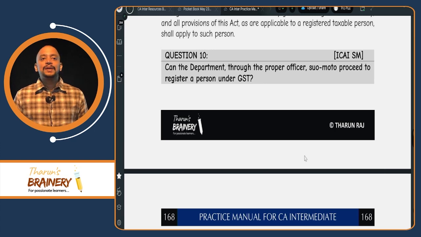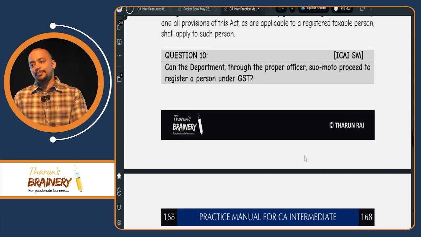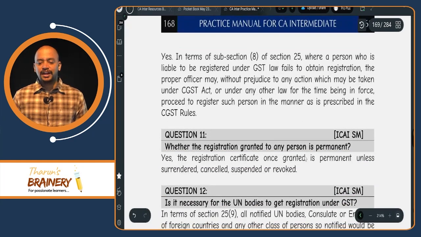So definitely they will be giving notice to us asking that your turnover has crossed this much, but why are you not registered? So this is suo motu registration by the proper officer. So yes, the proper officer can do that.